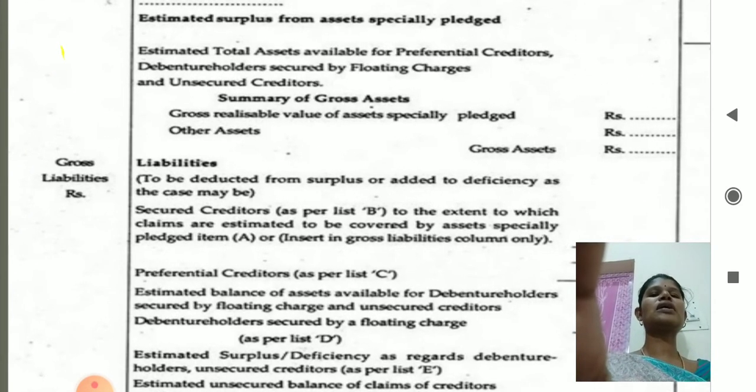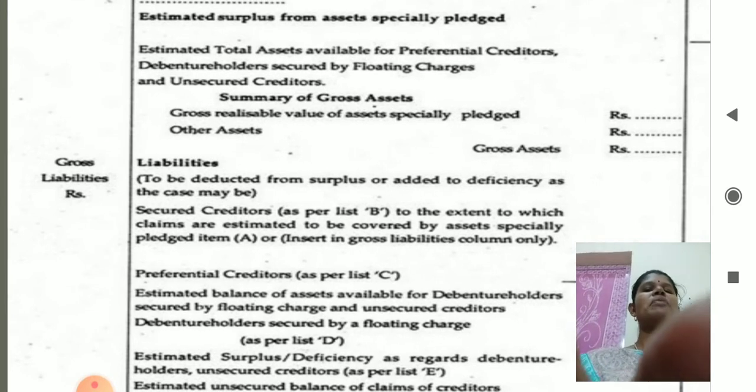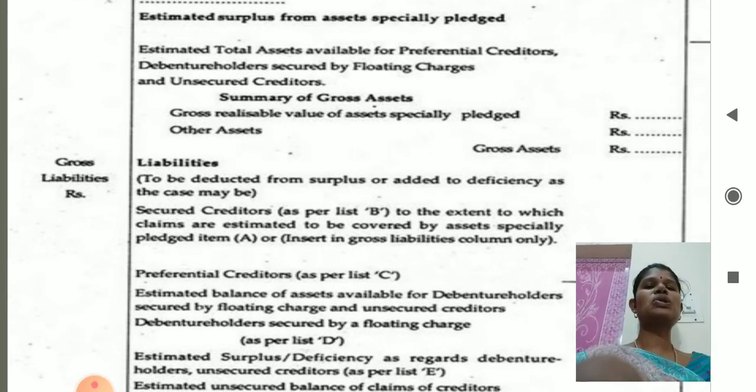And you have to show in the summary of the assets that amount is the estimated total assets available for preferential creditors, debenture holders secured by floating charges and unsecured creditors.